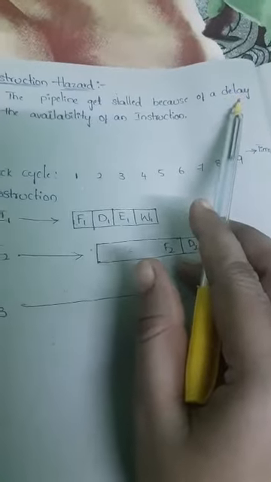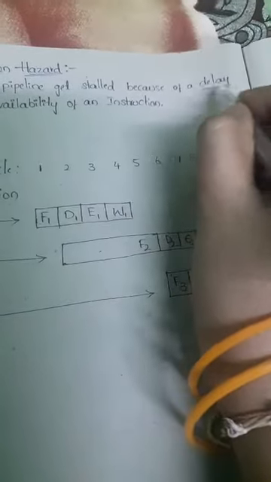Now first of all, what is meant by instruction hazard? The pipeline may also get stalled because of a delay in the availability of an instruction. So here the pipeline is stopped or stalled because of a delay. Where we are getting that delay and that instruction hazard, we'll see now.